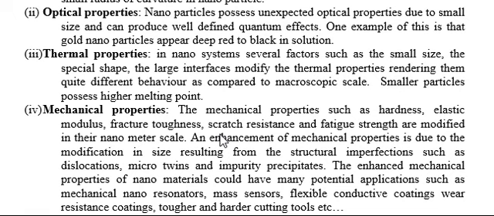So the optical properties, as we have seen from the electromagnetic spectrum in one of the video lectures, these nanoparticles possess unexpected optical properties due to the small size reduction and can produce well-defined quantum effects.